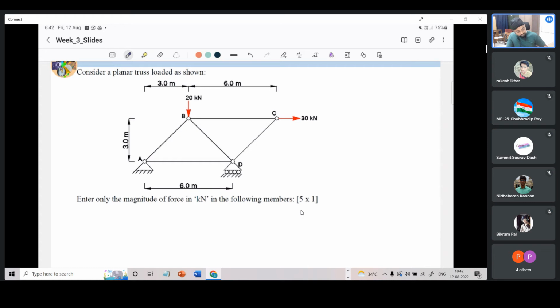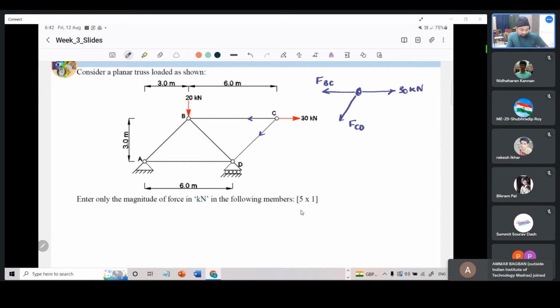Okay. So at joint C, if we see, we have a force of 30 kilonewton that is applied. And as per our convention, we will take this to be pointing away from the joints. So we have FBC or FCB, howsoever you want to refer to it. And we have another force, FCD, this force. Now, as we discussed, at a joint, if there are 3 forces and 2 of them happen to be parallel, then the third force invariably has to be 0.